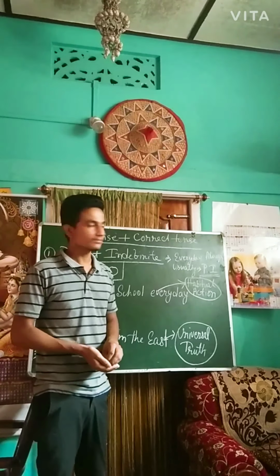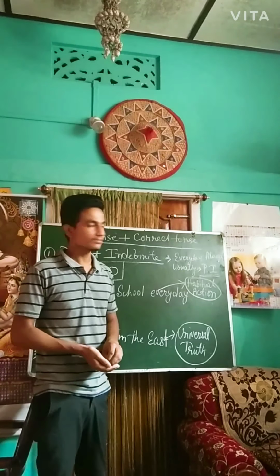Number one is present tense. First form is present indefinite. Second form is present continuous. Third is present perfect, and fourth one is present perfect continuous. So now, firstly I have taken present indefinite kind of sentence.